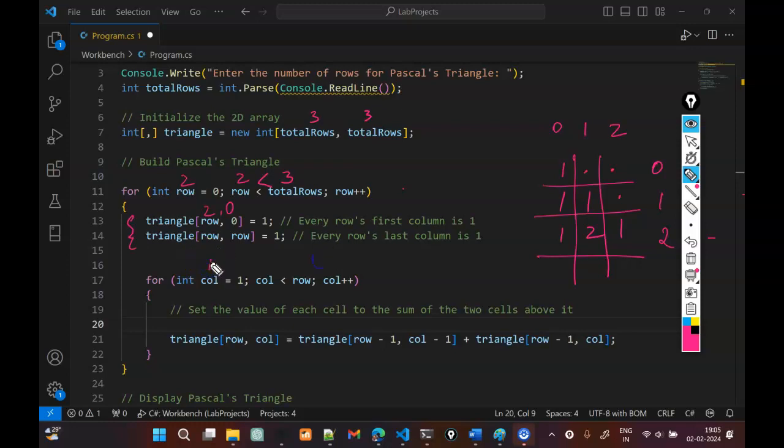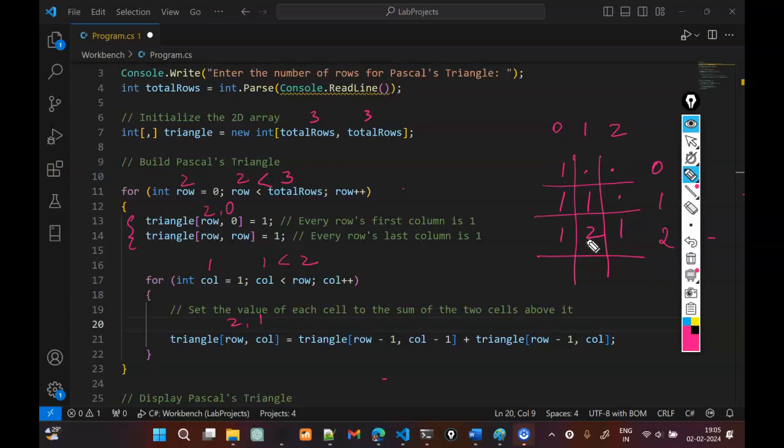Our column is 1 now. Is 1 less than 2? Yes. So for the first time, we're actually getting into this inner loop. And what happens here? Our row is 2 and column is 1. So we are trying to initialize the value for this particular element here. And what is the formula for that? Remember, we discussed the Pascal formula. We're just using the same thing here.